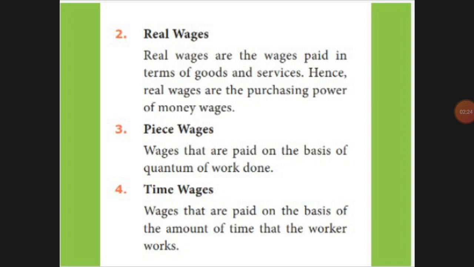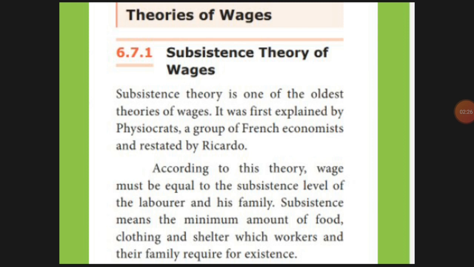Next we'll go for the theories of wages. First one is the subsistence theory of wages. This theory was developed by Ricardo.